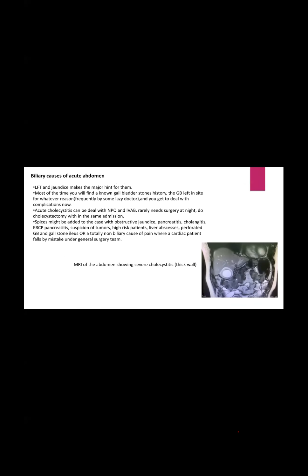So, biliary cause of acute abdomen: a patient presents to your hospital with liver function impairment, jaundice. It could be a gallbladder stone, so upper quadrant pain. First of all, in the acute setting we keep the patient NPO with IV antibiotics. According to the presentation, we can do emergency cholecystectomy or cholecystostomy. ERCP, pancreatitis, cholangitis, obstructive picture, suspicion of tumor, liver abscess, all are urgencies of biliary cause of acute abdomen. So according to the presentation, we have to take management steps.